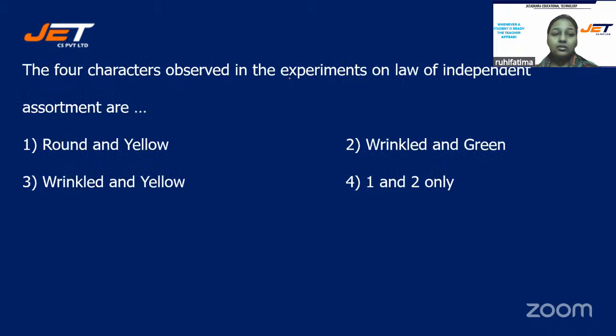Moving ahead, the four characters observed in the experiments on law of independent assortment are, and your options are number one, round and yellow, option number two, wrinkled and green, option number three, wrinkled and yellow, or is it option number four, one and two only?